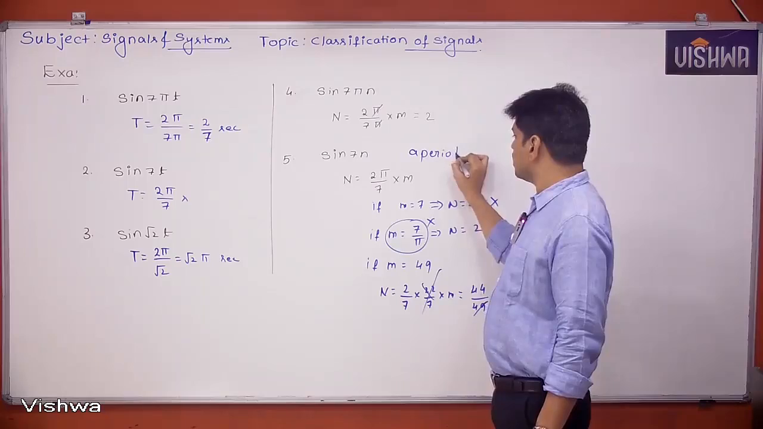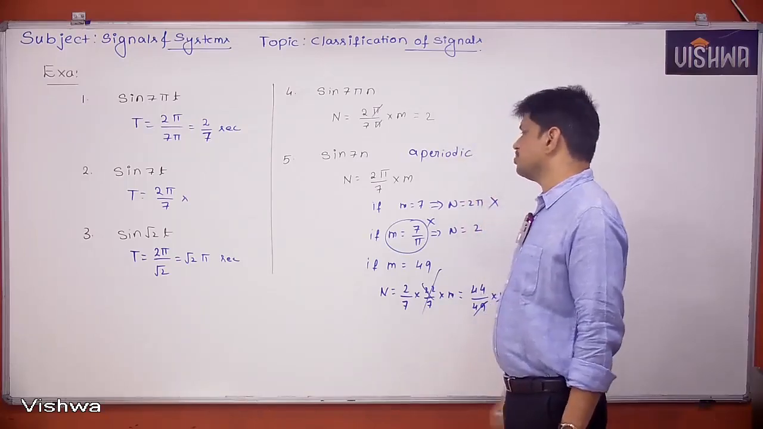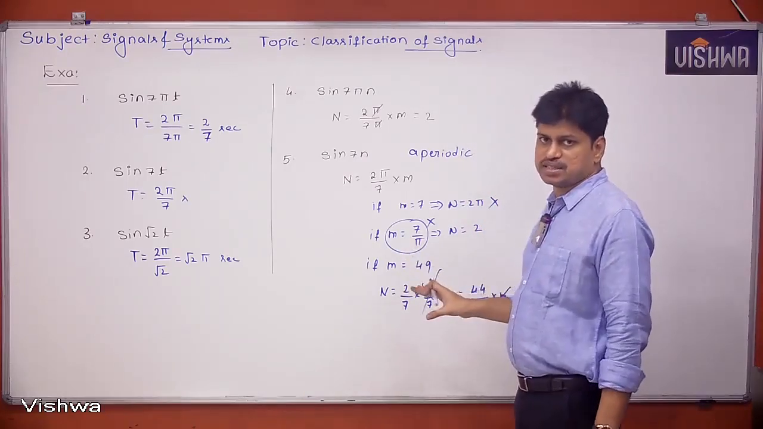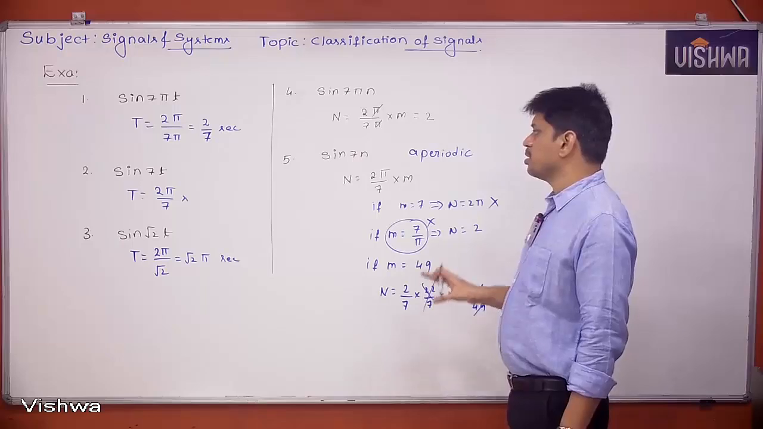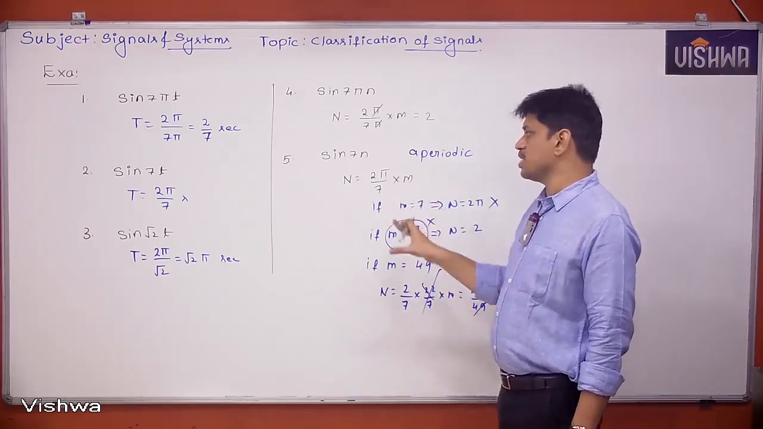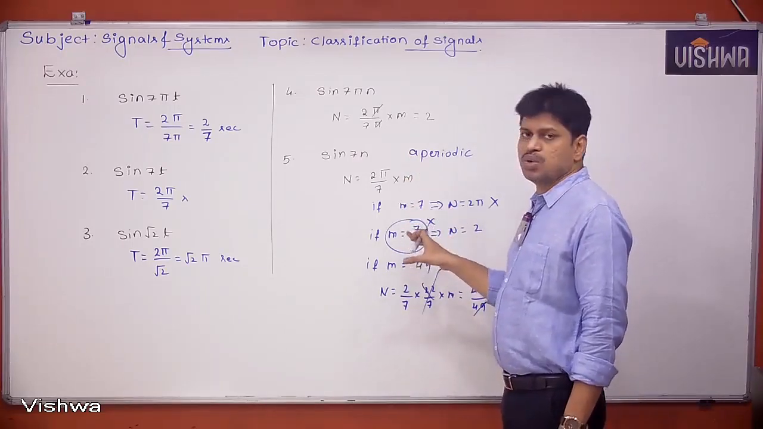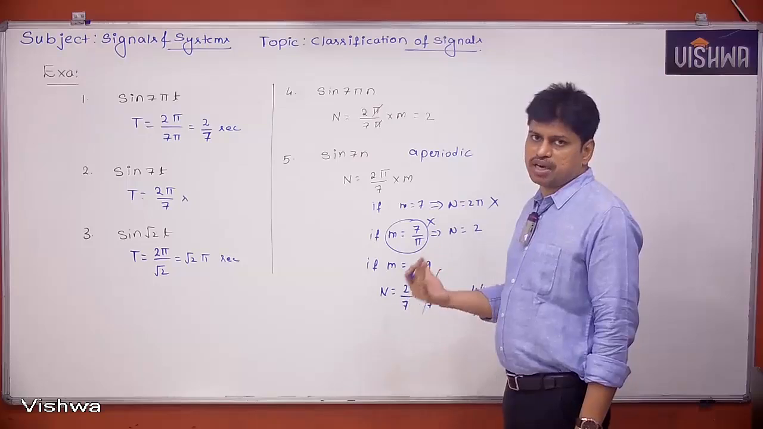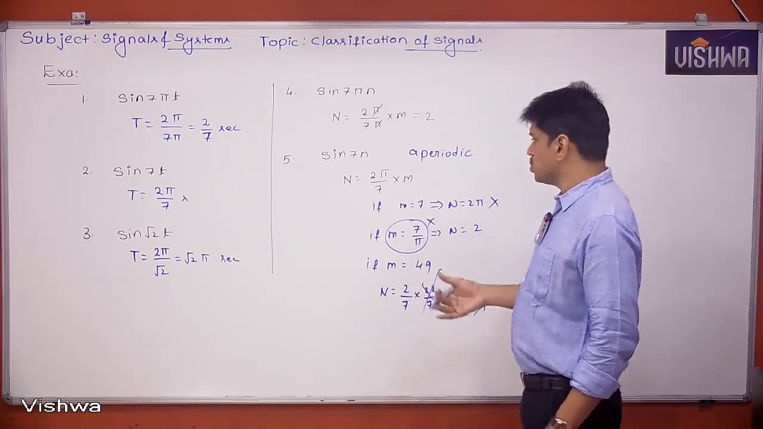Aperiodic signal. Remember, it's a non-periodic signal. So I can say there are sinusoids in the discrete time case which may be periodic, which may not be periodic. Okay. So let's see some more examples.